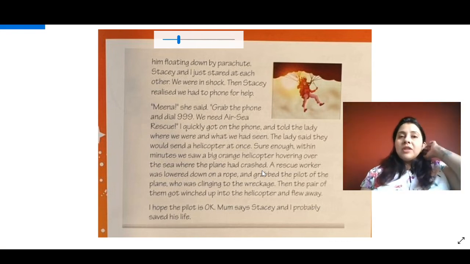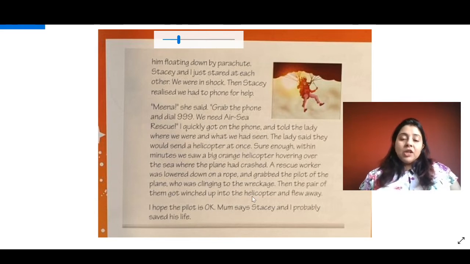Good that they called. "A rescue worker was lowered down on a rope and grabbed the pilot of the plane who was clinging to the wreckage." See the kind of powerful words used here, isn't it? "Then the pair of them got winched up into the helicopter and flew away." They saved the pilot, right?